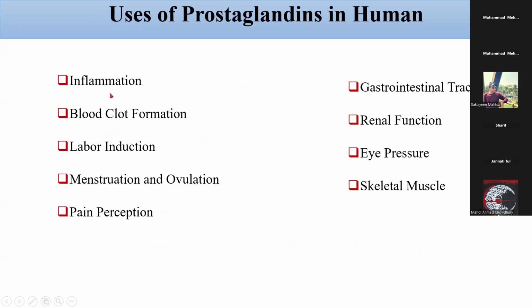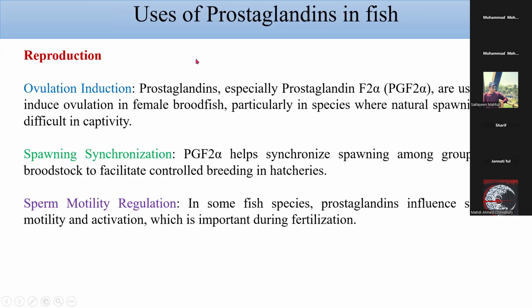Use of prostaglandins in humans: inflammation, blood clot formation, labor induction, menstruation and ovulation, pain perception, gastrointestinal tract and renal function, eye pressure, skeletal muscle. Use of prostaglandin in fish. Reproduction, ovulation induction: prostaglandins, especially prostaglandin F2 alpha, PGF2 alpha, are used to induce ovulation in female brood fish, particularly in species where natural spawning is difficult in captivity.